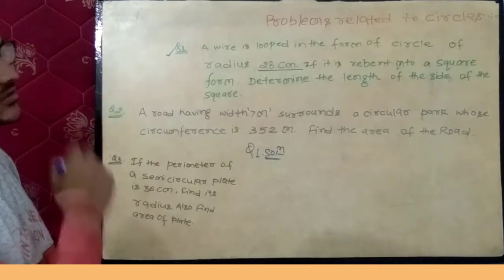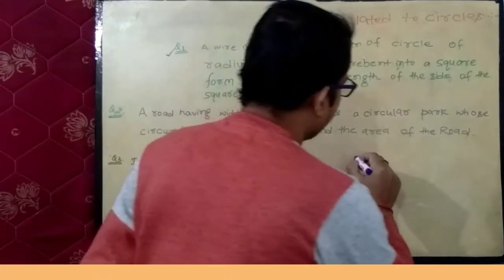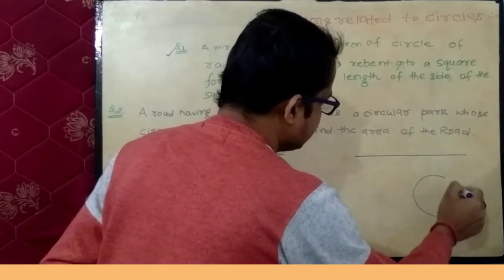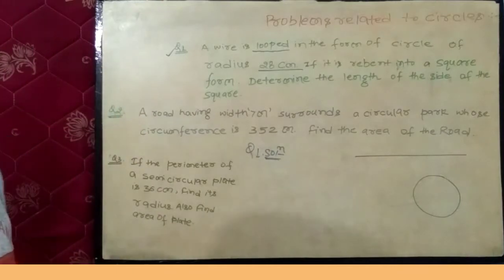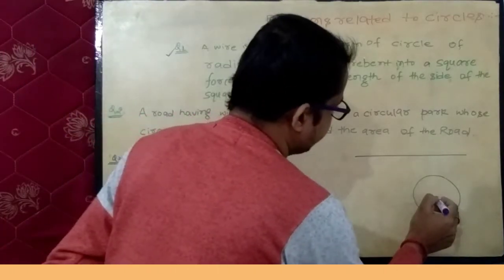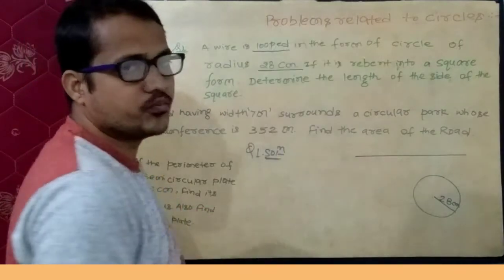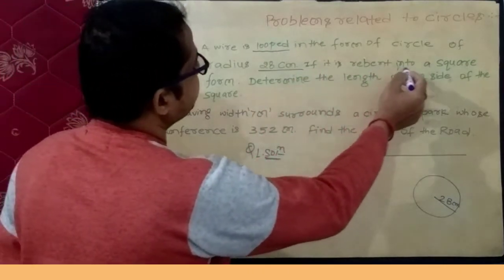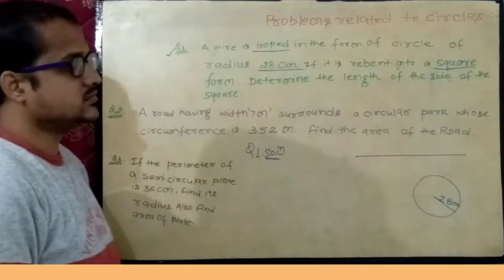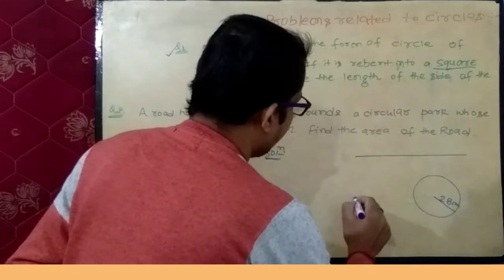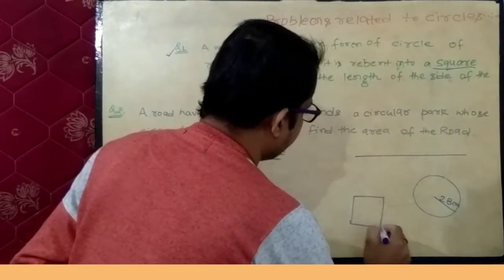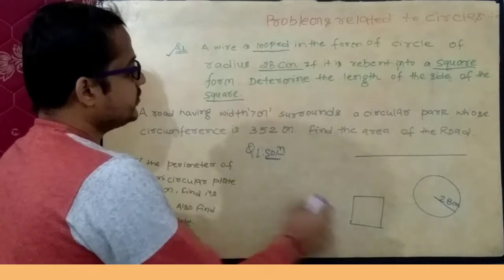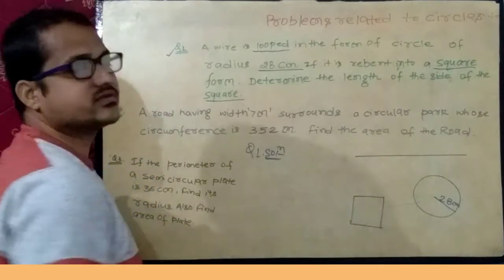Solution. In this question it is given that this is a wire which is shaped in the form of a loop. That means this wire is converted in the form of a loop having radius 28 centimeter. Now if the loop is rebent into a square, determine the length of the side of the square. So you have to find out the length of this side of this square.